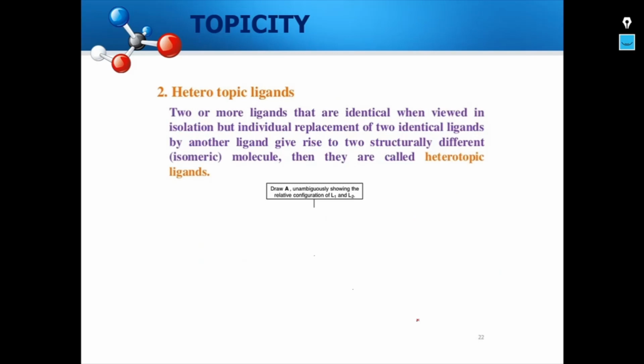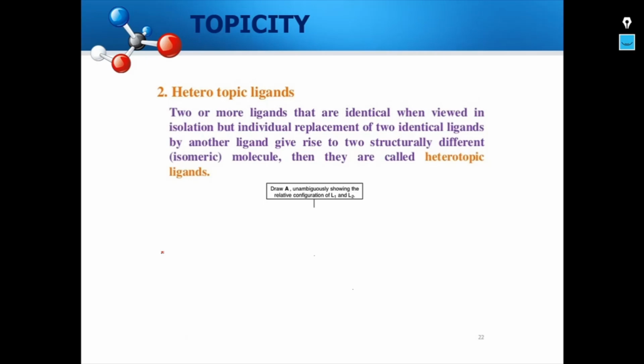Let us move on to the next topic, heterotopic ligands. Two or more ligands that are identical when viewed in isolation, but on individual replacement of the two identical ligands by another ligand, if they give rise to two structurally different molecules, then they are called heterotopic ligands.